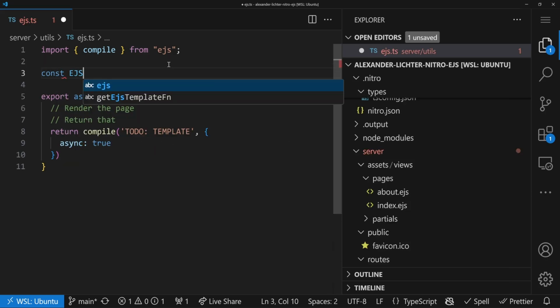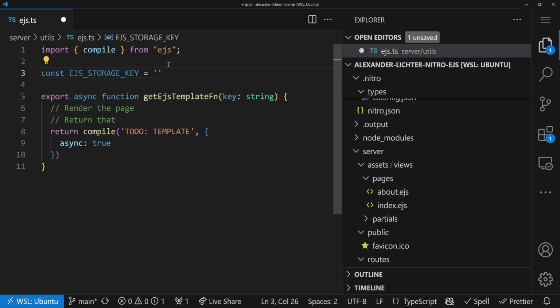You can adapt it to your needs, and the source code is also in the description to check it out. So we get the storage with useStorage, and then we just fetch the right key and render the template. Let's give it a try. So to do that, we have to define an EJS storage key. It's always nice to not repeat yourself. And we put it in server assets views. So actually, Nitro has this convention to access the server assets through assets:server, and then we can just access a subfolder with views. You could also name it EJS or whatever, it doesn't matter. Just this part is static. You can also define your own storage in the Nitro config, but I've shown it in a different video and that's not the scope here. So we just roll with that.